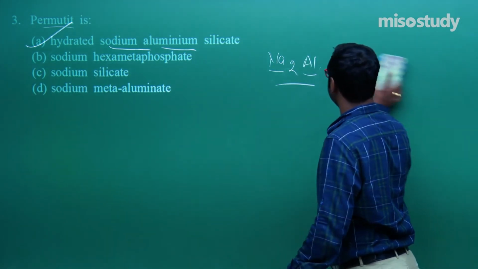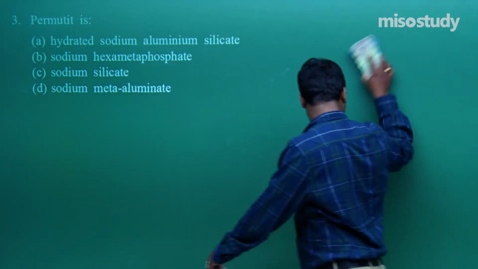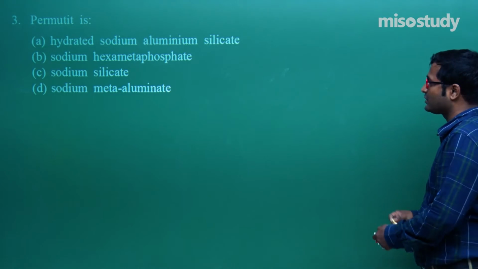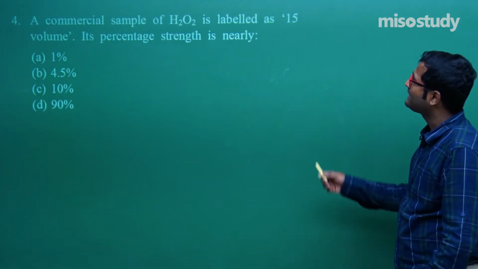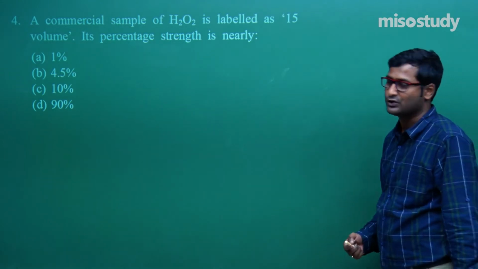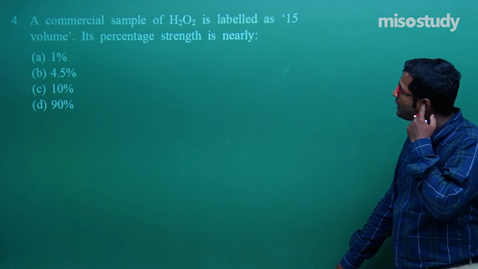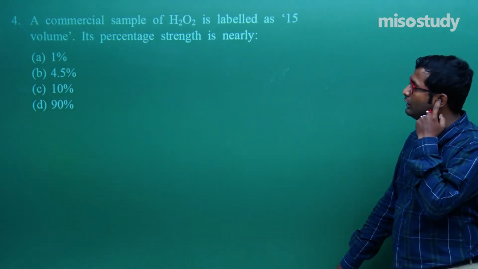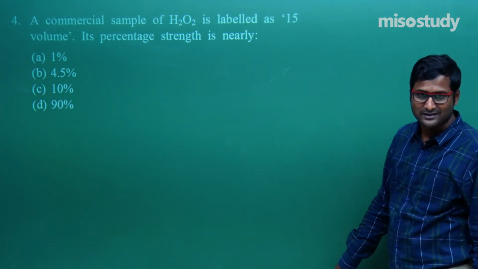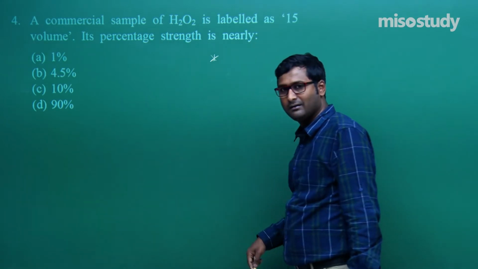Wait for a moment. Now, the next question is question number 4. This is a calculative type question, a calculation based question. Now, read the question carefully. A commercial sample of H2O2 is labeled as 15 volume. Its percentage strength? First of all, I am giving you a small technique.